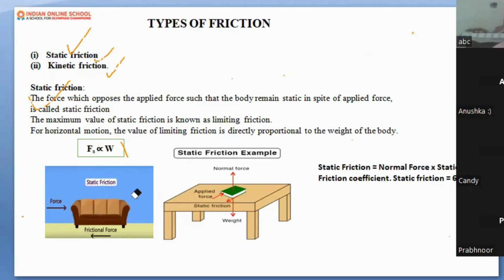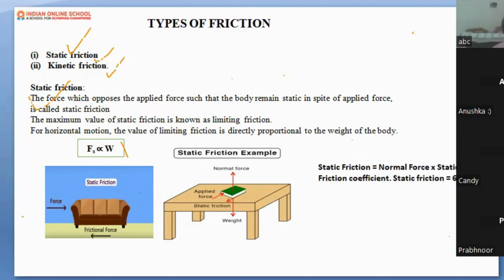Two factors affecting friction: first is weight, second is surface area. Surface area, whether it is smooth or rough. Rough means more irregularity. I hope I am very clear up to here. Any doubt, beta? No, ma'am. Okay, very nice.